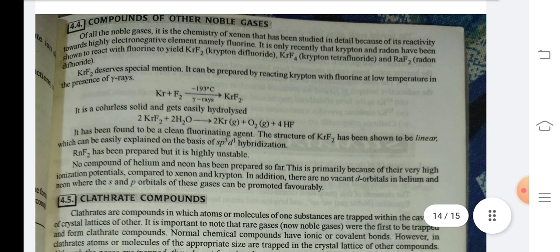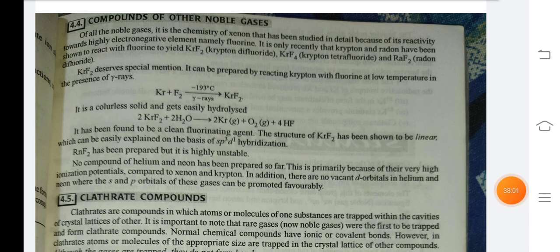Compounds of other noble gases. Of all the noble gases, it is the chemistry of xenon that has been studied in detail because of its reactivity towards the highly electronegative element, namely fluorine. It is only recently that krypton and radon have been shown to react with fluorine to yield KrF2, krypton difluoride, KrF4, krypton tetrafluoride, and RnF2, radon difluoride.